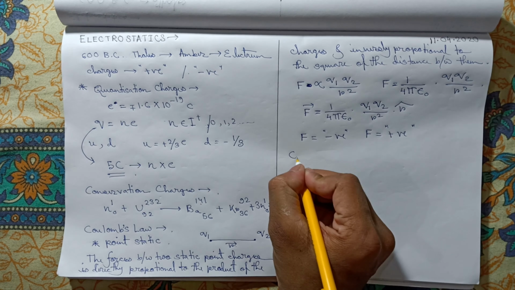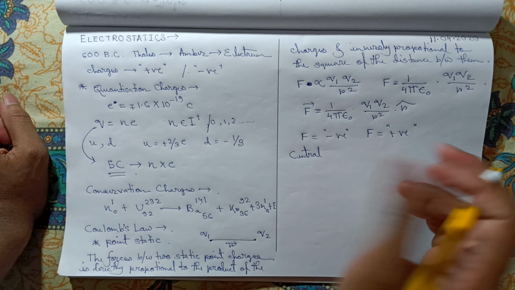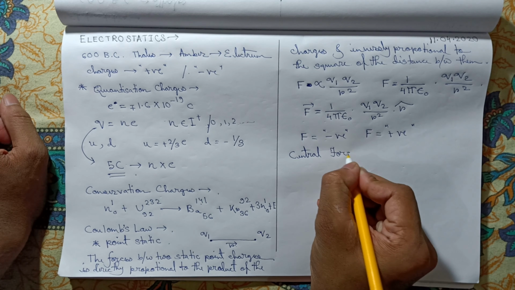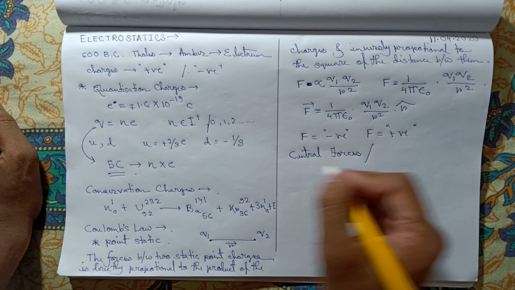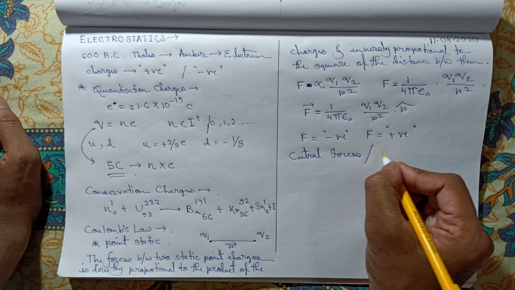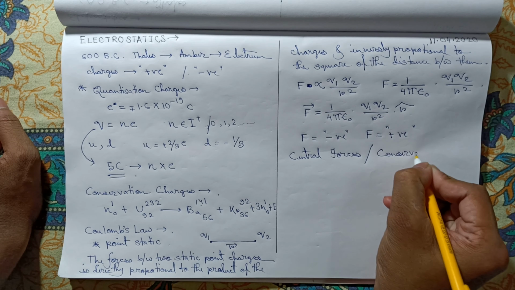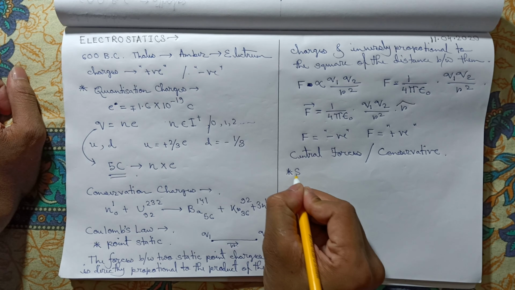And both forces are central forces. What are central forces? They act along their joining line. Most laws which follow the inverse square law or inverse distance law are conservative in nature. Coulomb's force is not an exception to this, so Coulomb's force is also conservative in nature. Okay, so the work done due to Coulomb's force does not depend upon the path, and along a cyclic path the work done is 0. Now we come to the superposition theorem.